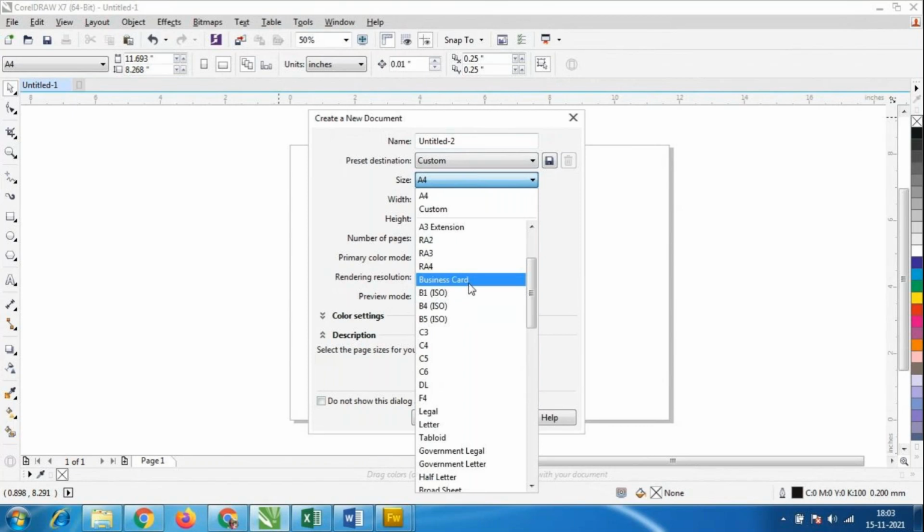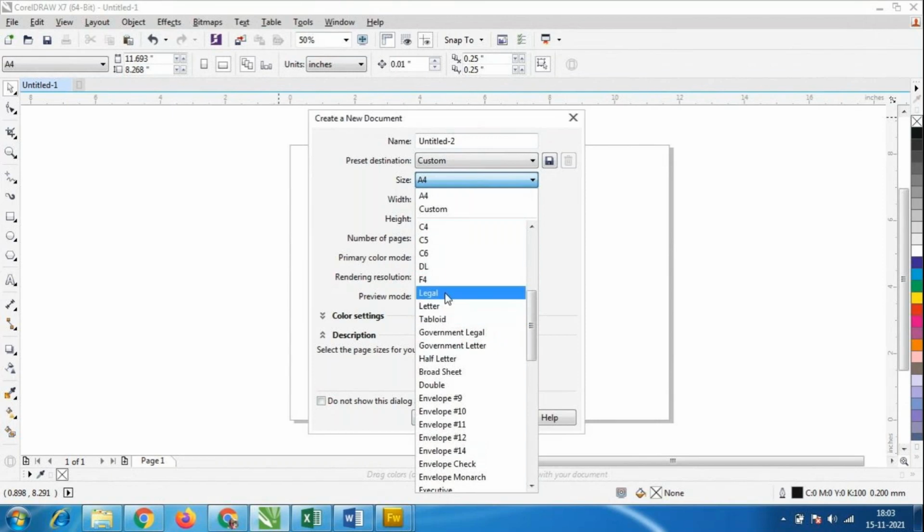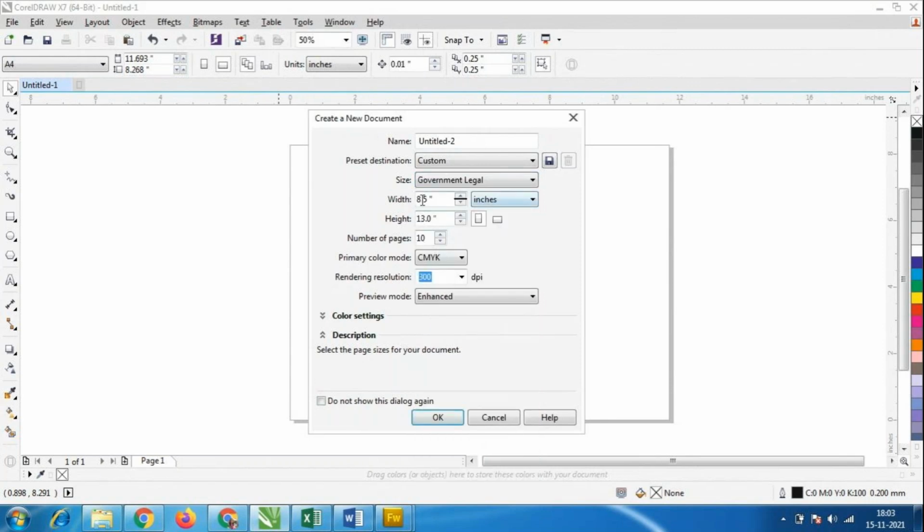Whatever sizes are there, these are the standard sizes all over the world. Wherever you go, this is the standard size. A very big businessman cannot carry an A4 size visiting card, right? So business card is business card, and everywhere the sizes will be the same. Look here, legal letters and government legal letters. All of these have different but standard sizes, here 8.5 by 13.0.